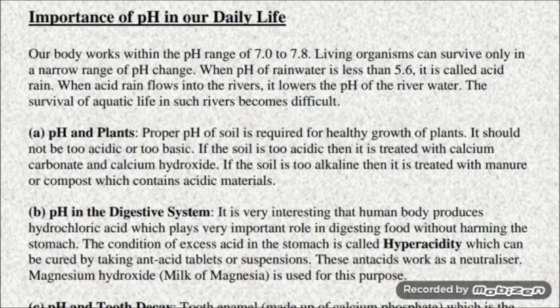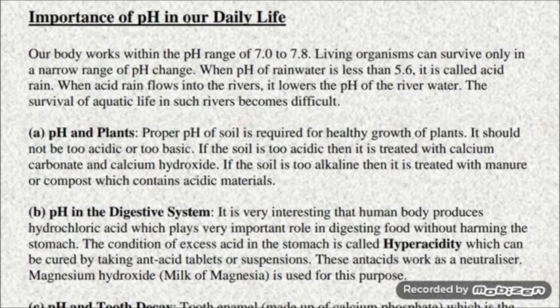When the pH of rainwater is less than 5.6, it is called acid rain. When acid rain flows into the rivers, it lowers the pH of river water. The survival of aquatic life in such conditions becomes very difficult. So there are some examples of how pH affects our daily life.